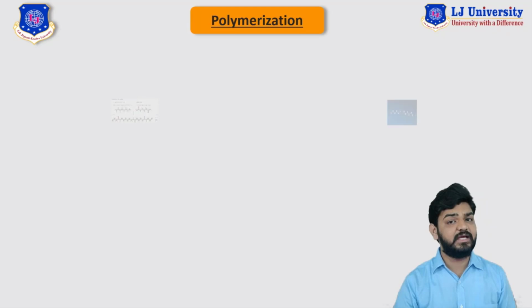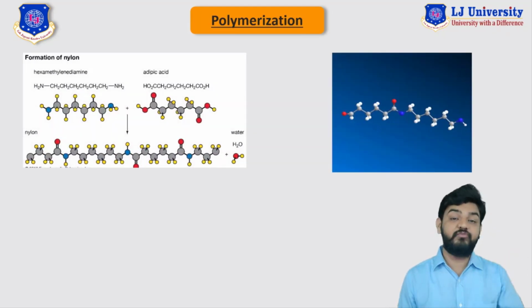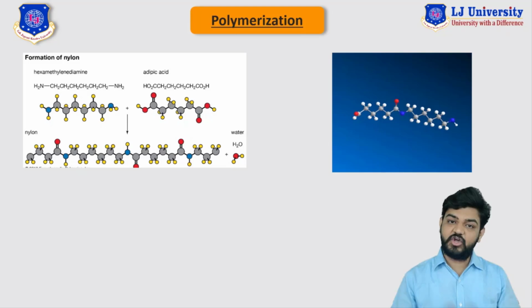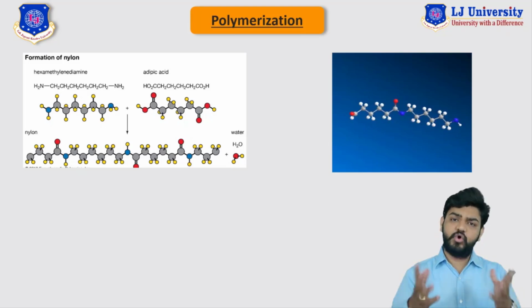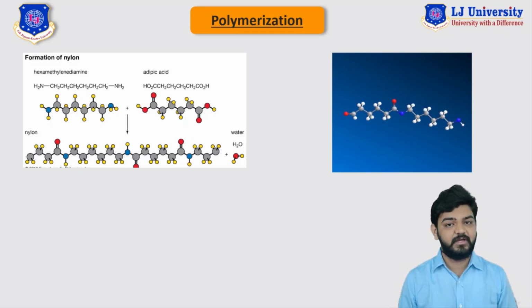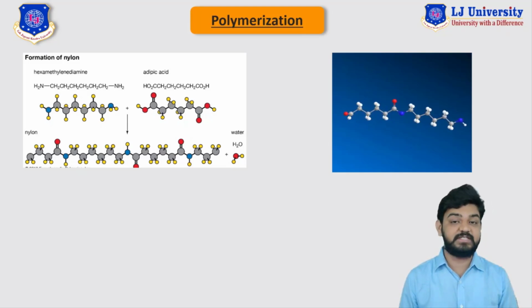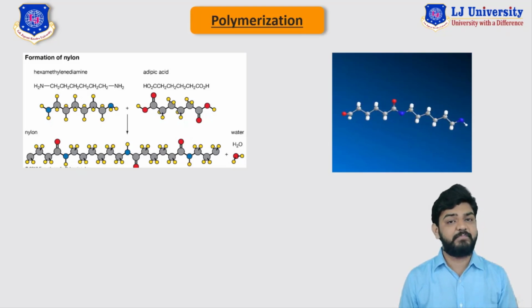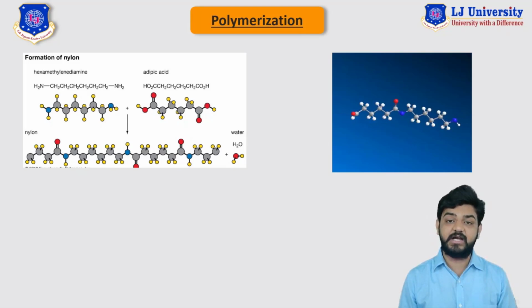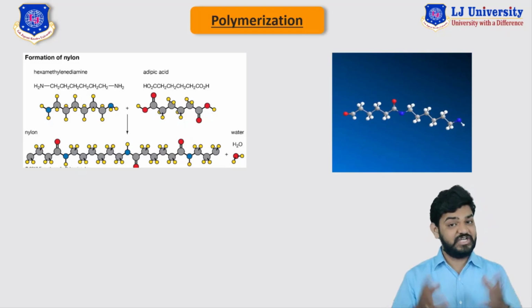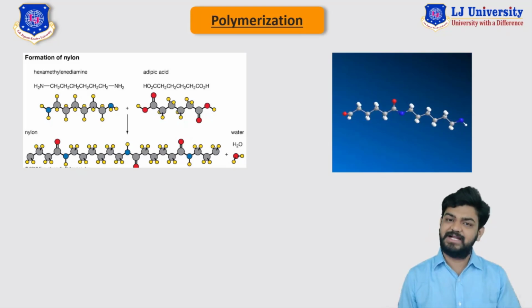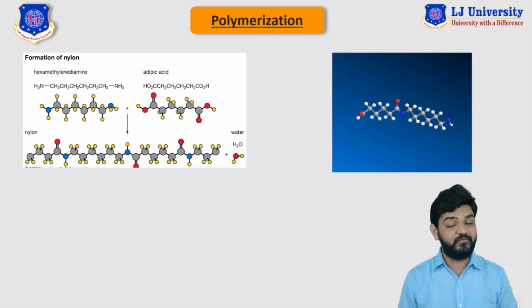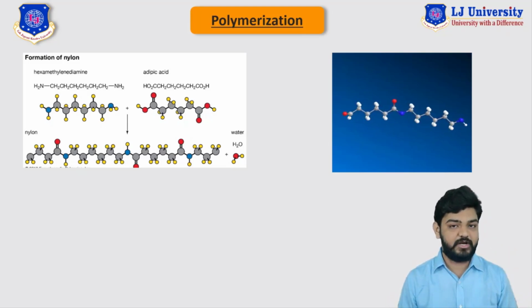If I had to ask you to manufacture this big a molecule, you would be tearing your hair out, as there was no technology or process. But nowadays, we have this technology, the process called polymerization, through which we can produce a number of polymers. As we have already told in the introduction lecture, polymers are an integral part of human beings. So it is essential that we develop a technology with the help of which we can easily manufacture a number of polymers.